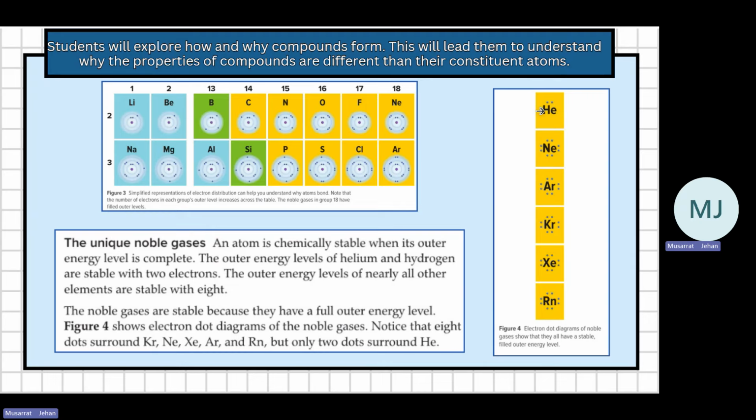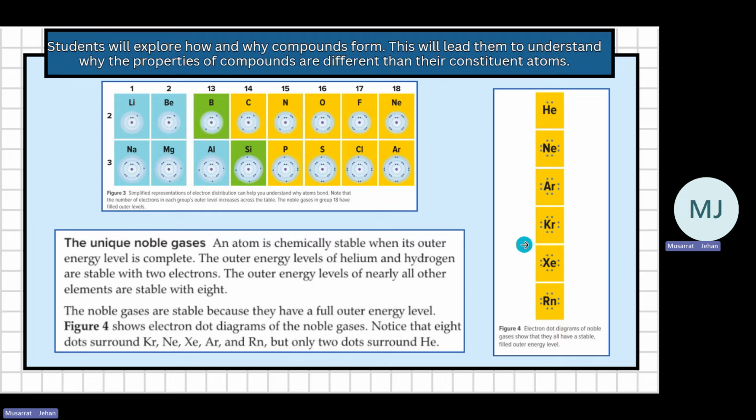So it is stable. Neon has 2 energy levels. The second energy level has 8. It's full. It does not need any electron. So it's stable. Argon also has 8. Krypton also has 8. Xenon also. So all have complete energy levels. That's why they are stable and not reactive. So this is a unique property of noble gases.